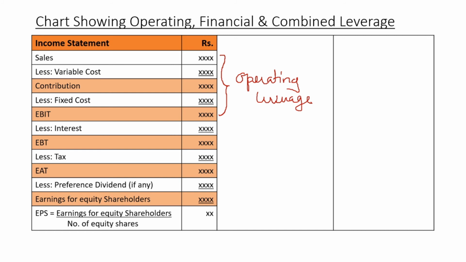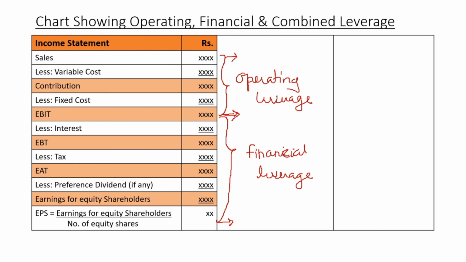That is, a small change in sales will bring out a magnifying effect on change in earning before interest and tax. Whereas the part of income statement from EBIT to EPS deals with financial leverage. That is, a small change in EBIT will result in a magnifying impact on change in EPS.